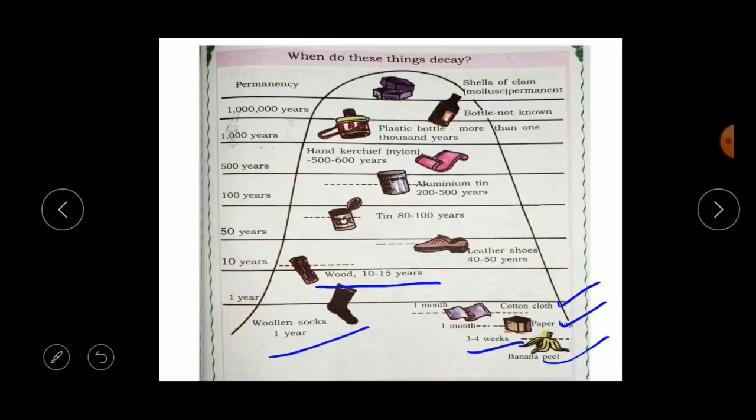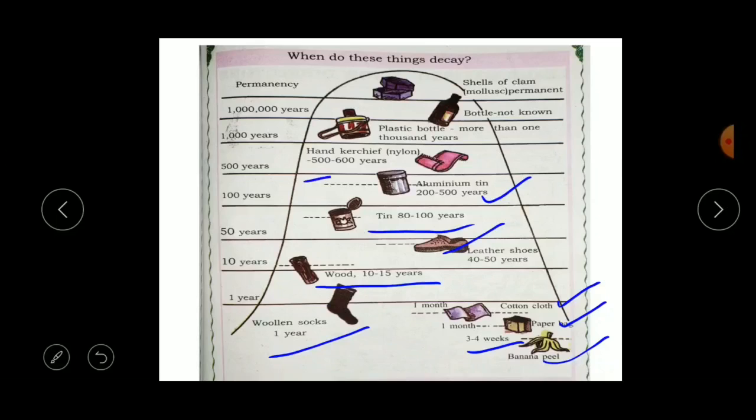Whereas the wood takes 10 to 15 years to decay. The leather shoes take 40 to 50 years to decay. And the tin boxes or the tin containers take 80 to 100 years to decay. Okay, and aluminium tin takes 200 to 500 years to decay.